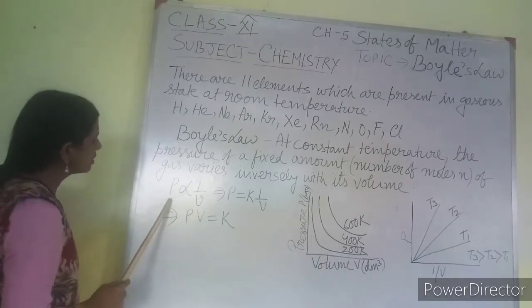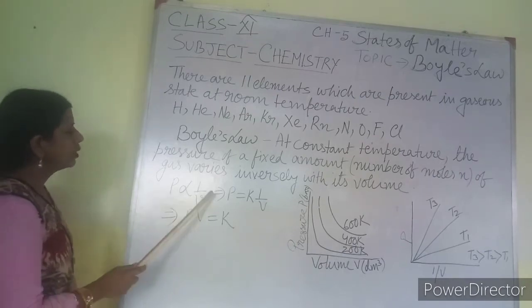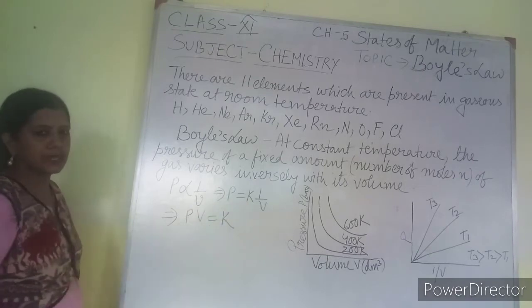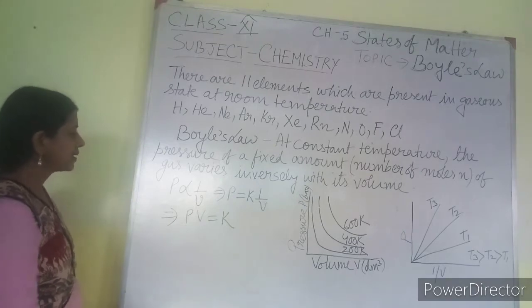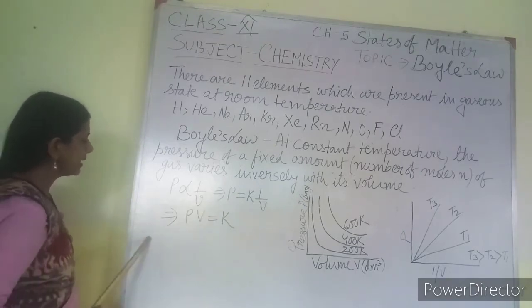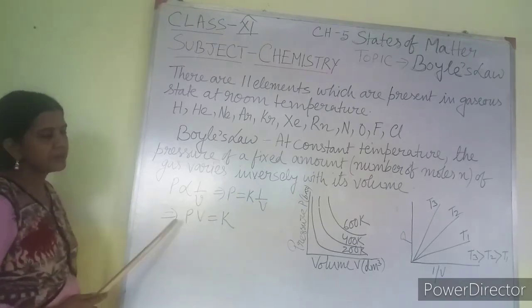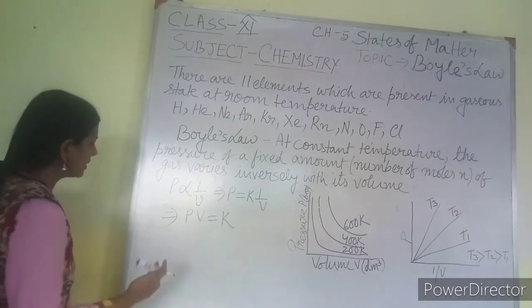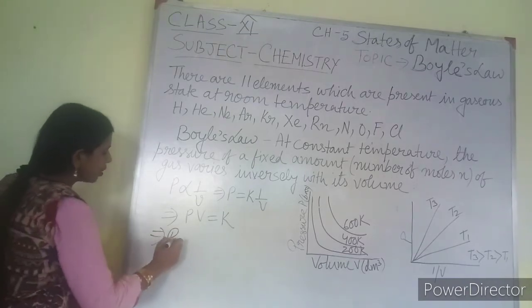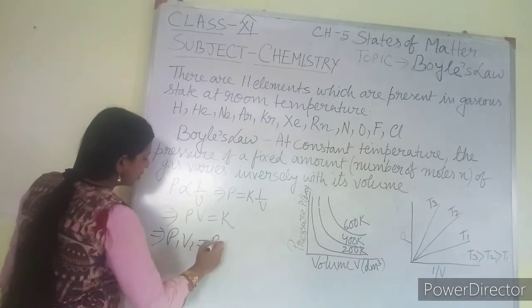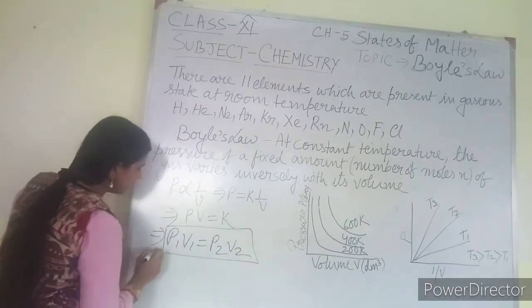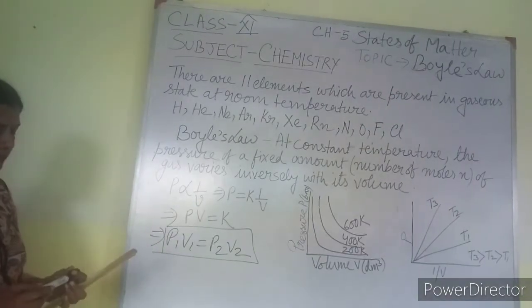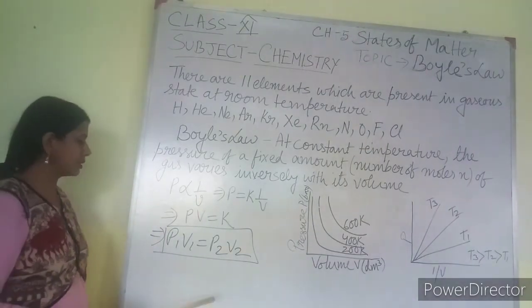To remove the proportionality sign, we have to multiply with a constant. So we write P equal to K1 by V. By interchanging we can write PV equal to K. Again we can write it in this form: P1 V1 equal to P2 V2. But all these things are at constant temperature. The temperature has to be constant.